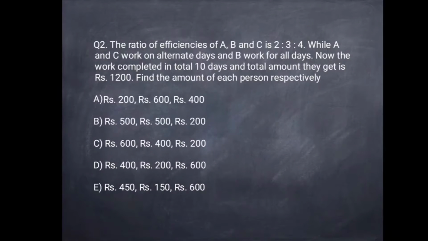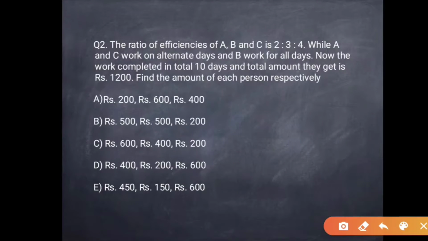Option A, rupees 200, rupees 600, rupees 400. Option B, rupees 500, rupees 500, rupees 200. Option C, rupees 600, rupees 400, rupees 200. Option D, rupees 400, 200 and 600. And option E, 450, 150 and 600.